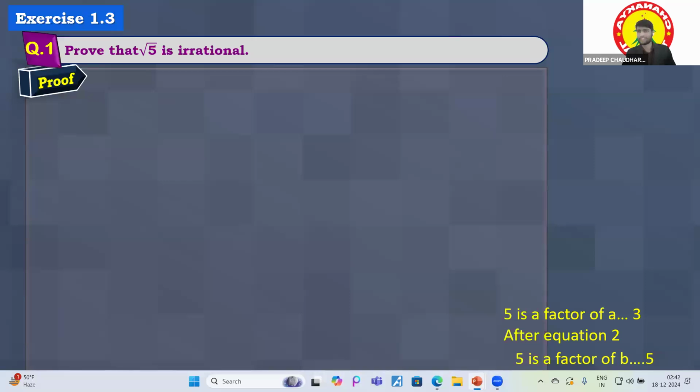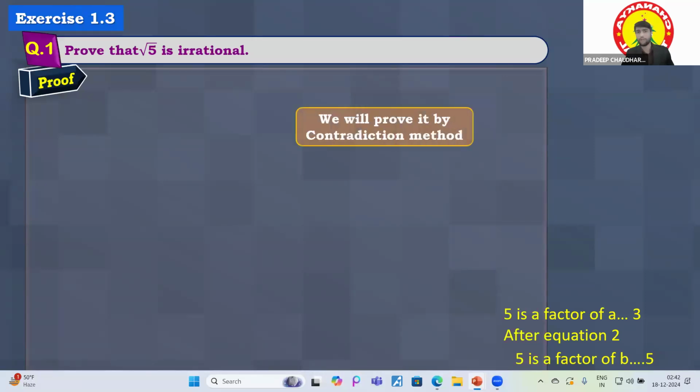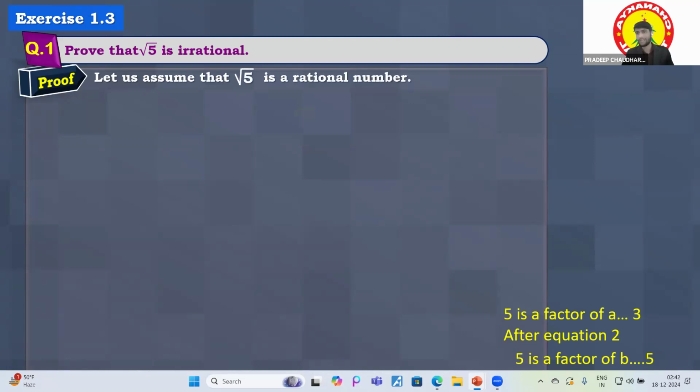There are fixed steps in this. We will prove it by the contradiction method. Let us assume that root 5 is a rational number. If root 5 is not a rational number, then we can easily say that root 5 is irrational. So we will get a contradiction to that assumption, which shows that what we are assuming is wrong, and that's why root 5 is irrational. Let's have a look at how we do that.